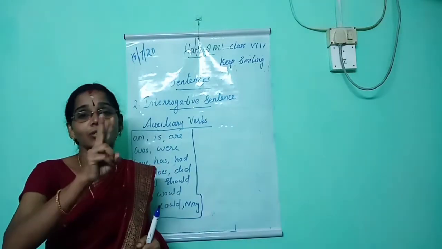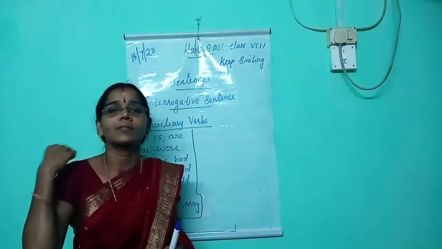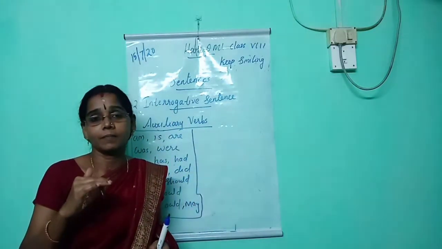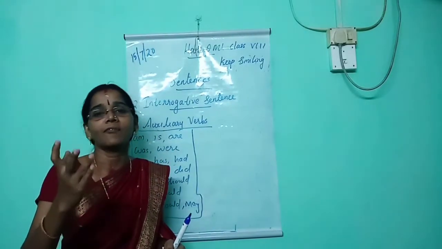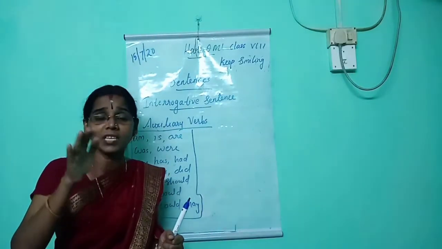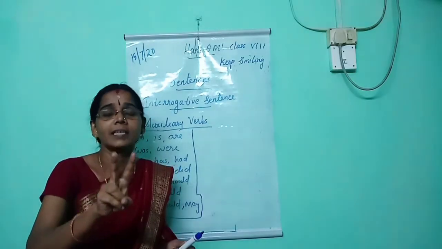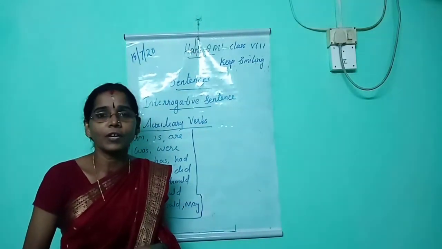Then today we have seen interrogative sentence. There are two types of interrogative sentence. Interrogative sentence either begins with a question word or a helping word. Question words we know: what, where, when, whose, how, etc. These are WH questions. So interrogative sentence always begins with a question word or helping word. Okay, all of you understand?